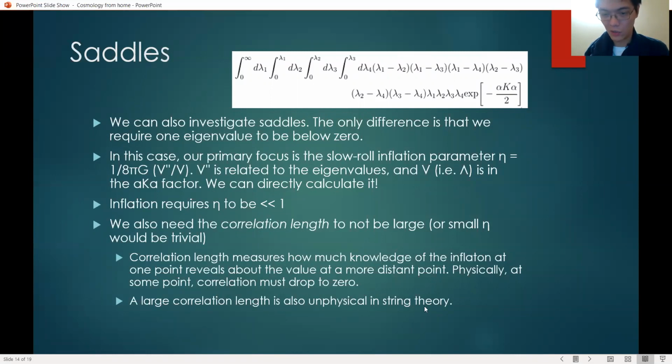A large correlation length is also unphysical in string theory, because string theory has a lot of short range terms, and if you add a lot of short range terms together, you do not expect to get a long range correlation.